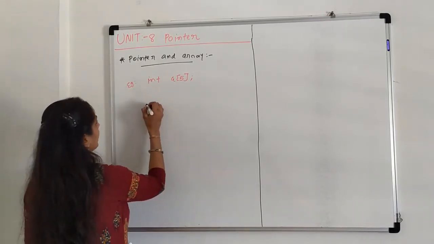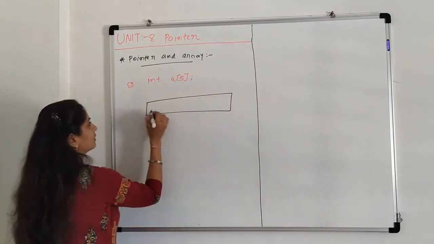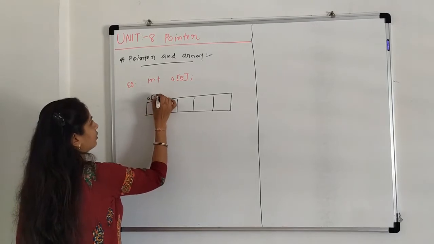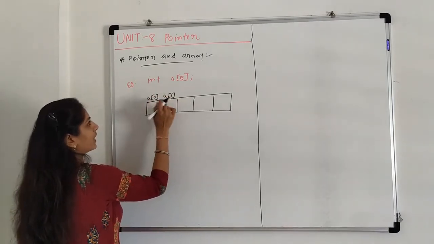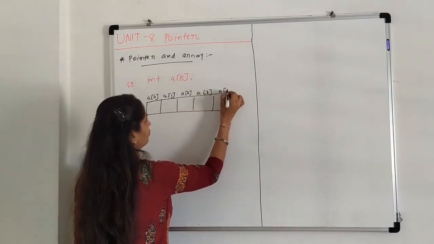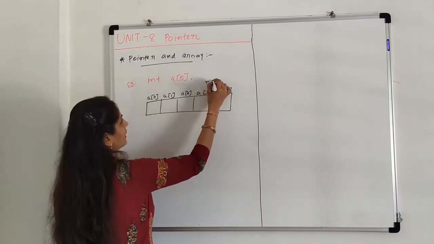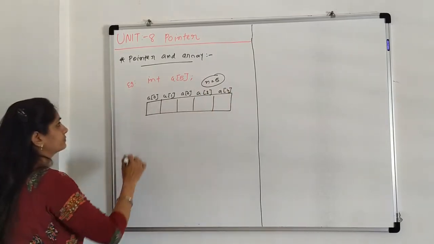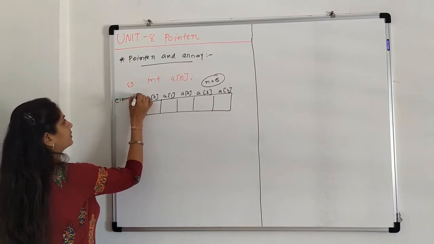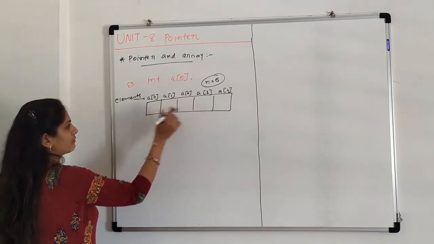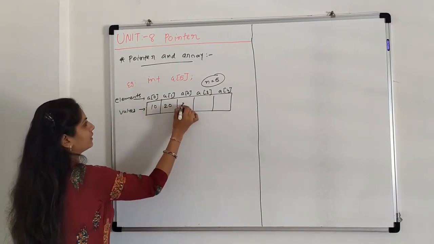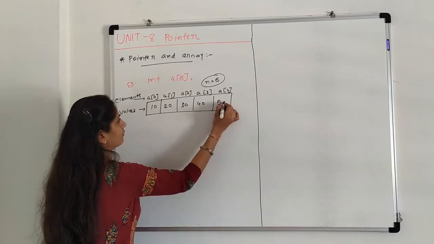For this line, we are drawing one figure. There are 5 elements in an array. First is A of 0. Always start with 0 index. A1, A2, A3, A4. Total number of elements n equals 5. Now, these are the elements. Each and every element has some value, and suppose those values are 10, 20, 30, 40 and 50.